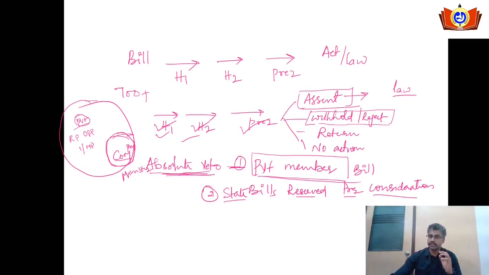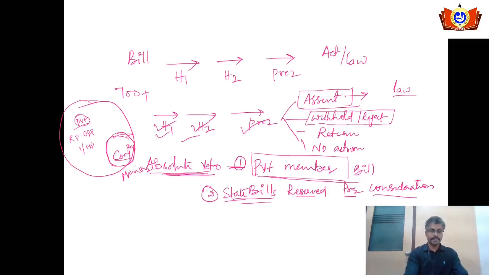When it comes to the state bills which are reserved for the president's consideration, if it is duly passed by the legislative assembly and the legislative council, if it is there, he can outrightly reject the bill whichever comes from the state or whichever is reserved for presidential consideration. This is the absolute veto enjoyed by the Indian president.